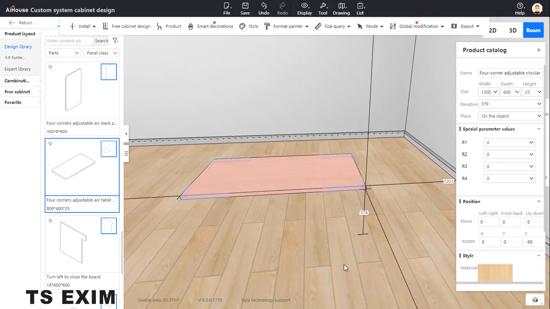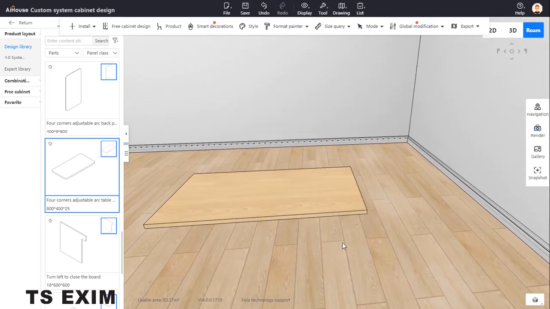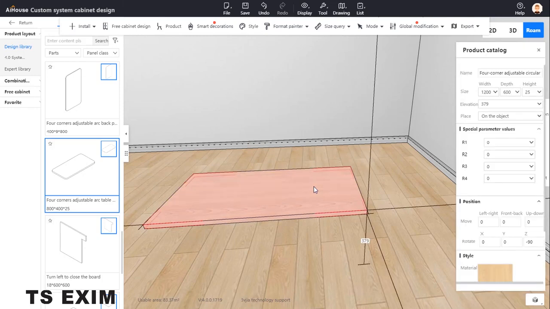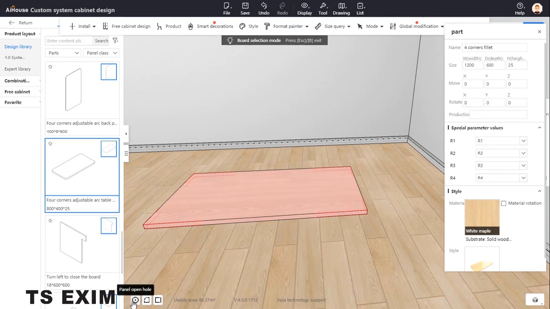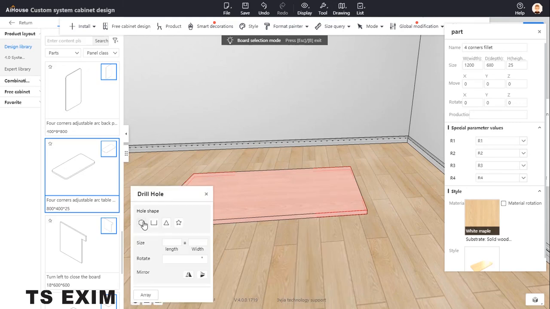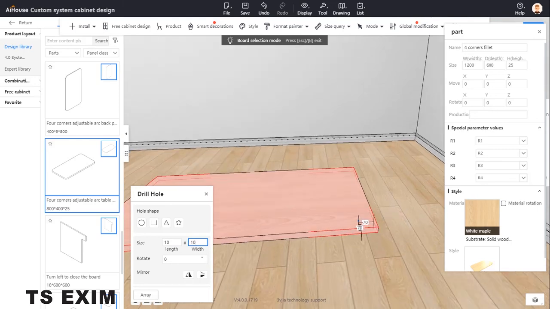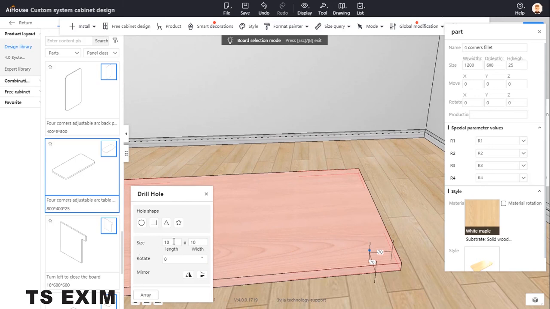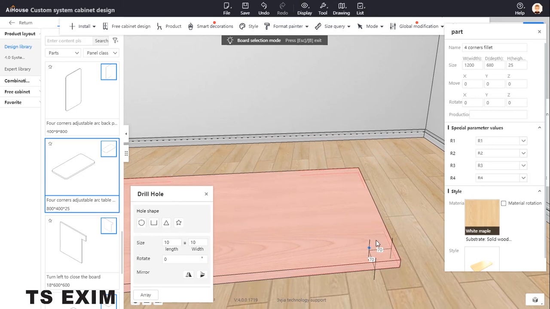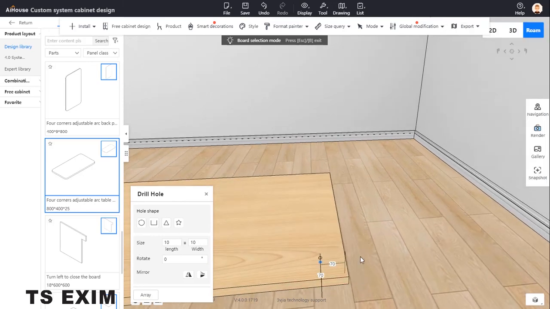Exit. Okay, so this one we put hole first. How to open hole first? You can just click B, board selection, right click, board selection. You may see this one, open hole. Okay, so you can select the hole, then the size is up to you. Maybe you put 10 also can. 10, open hole. Or too small, cannot see. But also same as the picture. Never mind. You can see in here one hole.